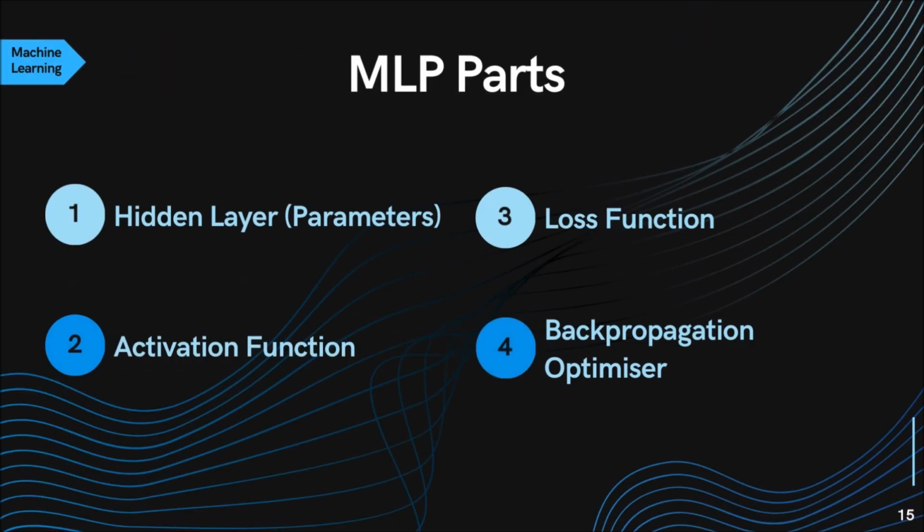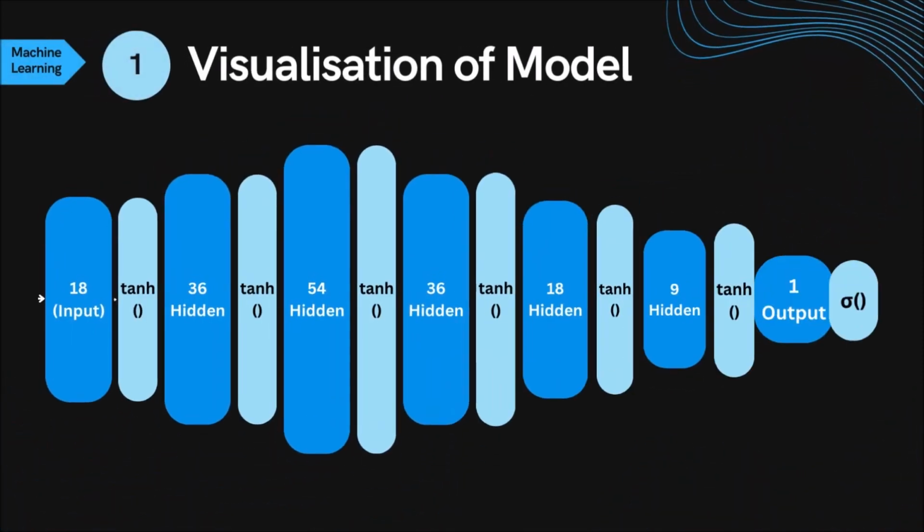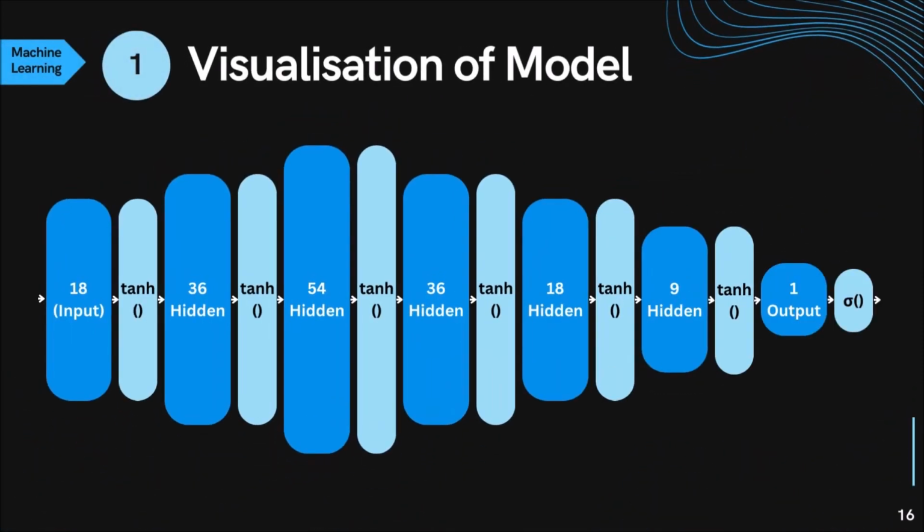Now onto the machine learning section. There are 4 main sections of the MLP we have to consider and customize for our model. This is a visualization of the model I will be using. The numbers signify how many neurons or nodes are in that layer. Light blue, the activation functions between each layer.